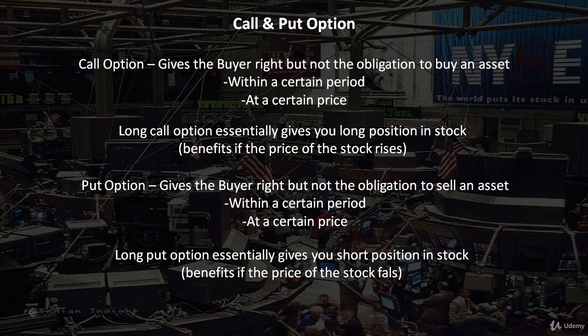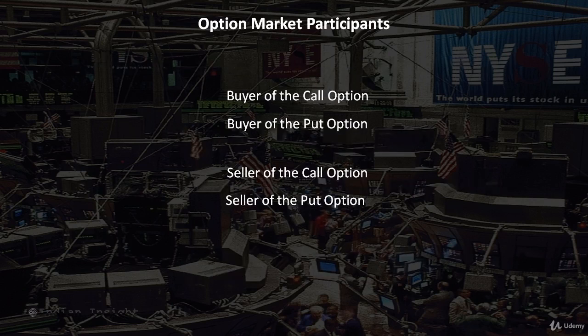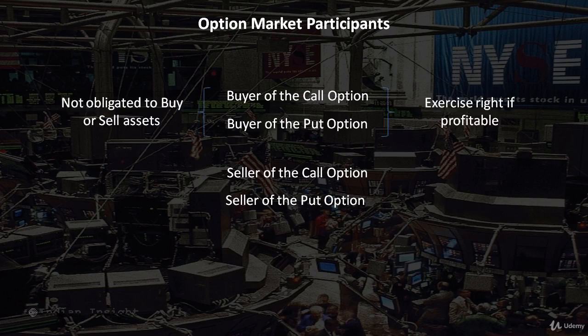So from this it should be clear that there are 4 participants in the options market of any asset. These are the buyer of the call option, the buyer of the put option, the seller of the call option, and the seller of the put option. As far as the buyers of the options are concerned, they are not obligated to buy or sell the asset.